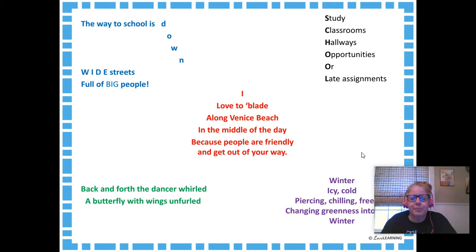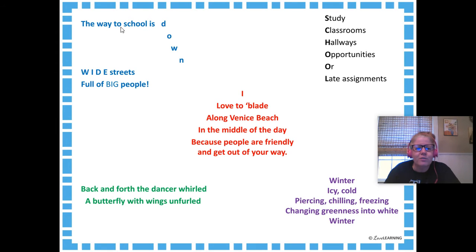So here are some examples of different types of poems, and I think you'll notice that they all look really different, don't they? We have this kind of poem where it actually has the word down and it's going down. Here we have wide streets and the letters are spaced far apart. Big people and the letters are all in capitals. You might recognize this kind of poem. This is an acrostic poem where there's a word going down, and then next to each letter there's another word or a line that has something to do with the word going down. This poem here, it kind of gets bigger as it goes down. It starts shorter at the top and then gets bigger towards the bottom.